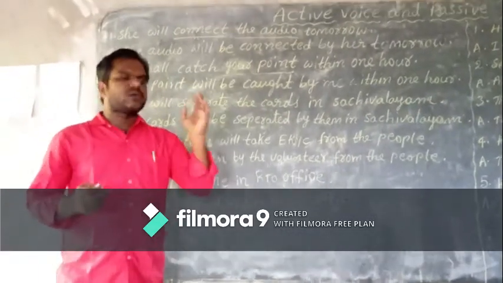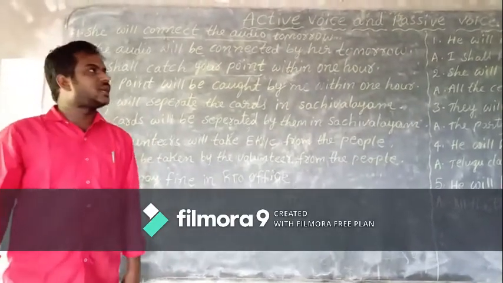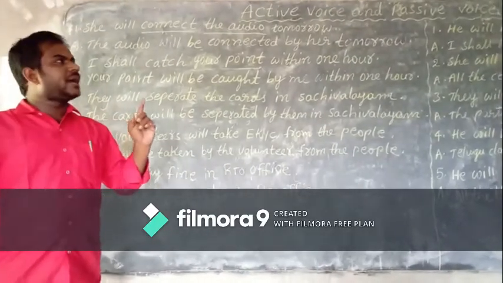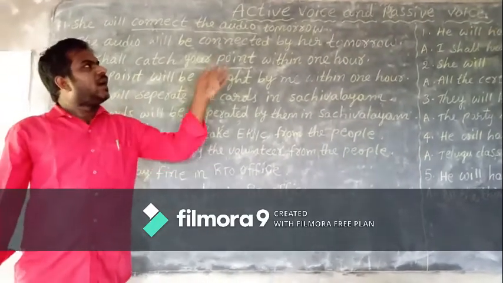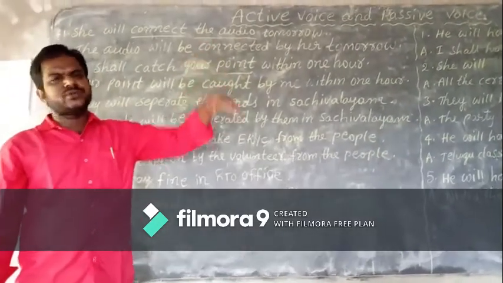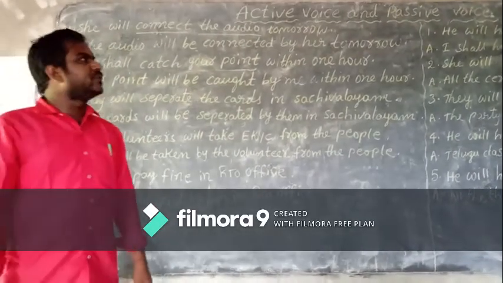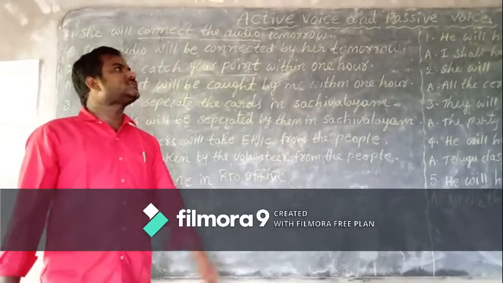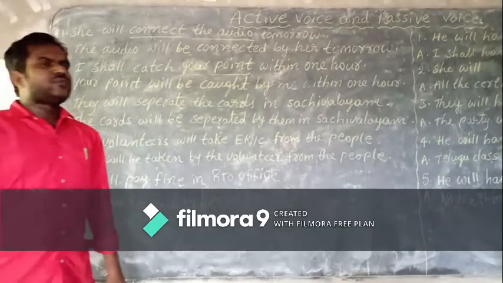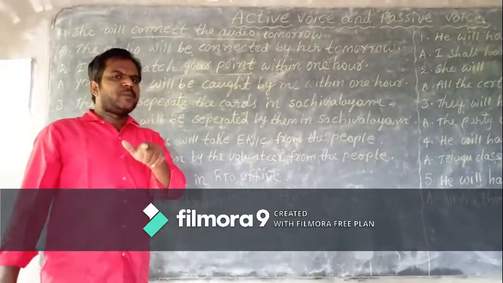Children, this is part 3. In the first video I explained, in the second video, okay. This is the third video, children, on active voice and passive voice. In the first video, I explained how to change present tense sentences from active voice to passive voice. In the second video, I explained how to change past tense sentences from active voice to passive voice. Now I am going to explain how to change future tense sentences from active voice to passive voice.